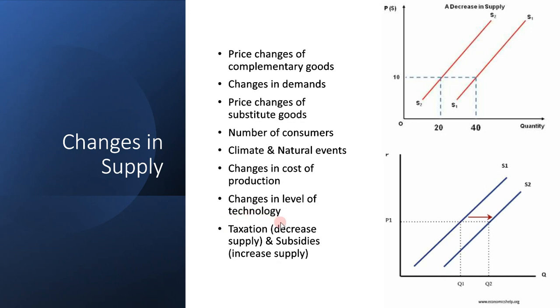It's trying to limit. It's only in a mixed economy, so the government tries to limit the production of certain goods because they might be harmful, or the government doesn't want a lot of them on the market. So they will introduce a tax, or the tax will be heavier for that particular product, so people will produce less. And subsidies: the government can pay part of the cost of production, or give you $1 for every product you produce, or something like that, to encourage you to produce more of that good, because they want more of it in the market.